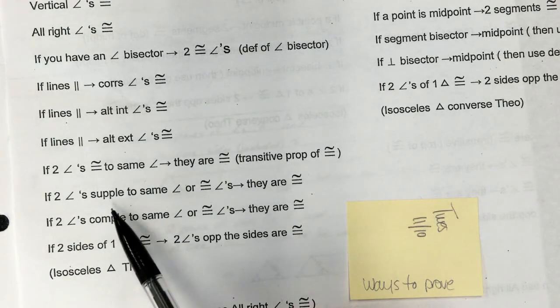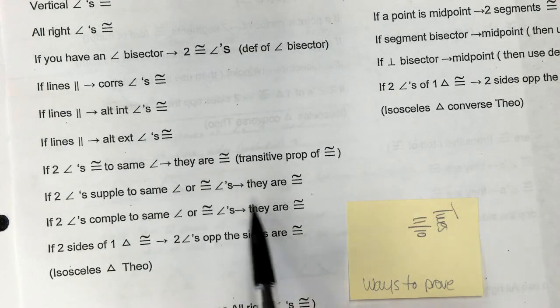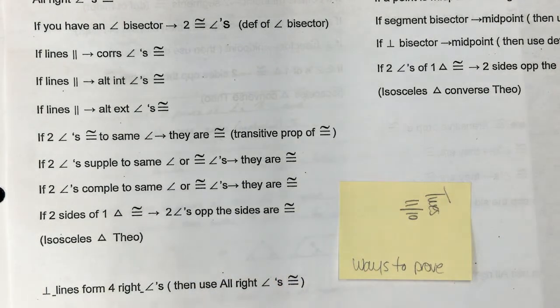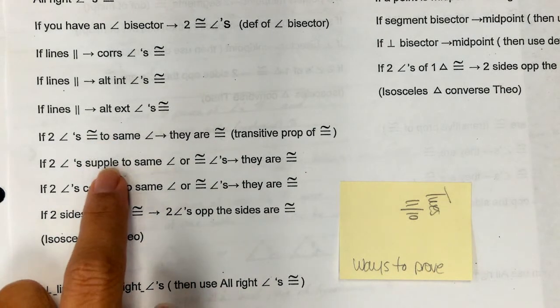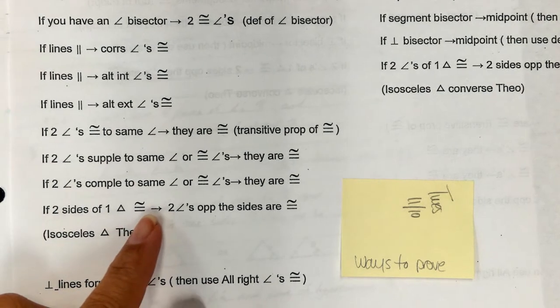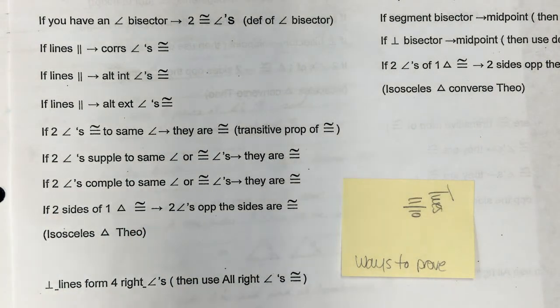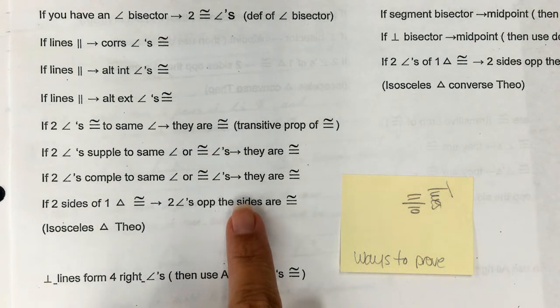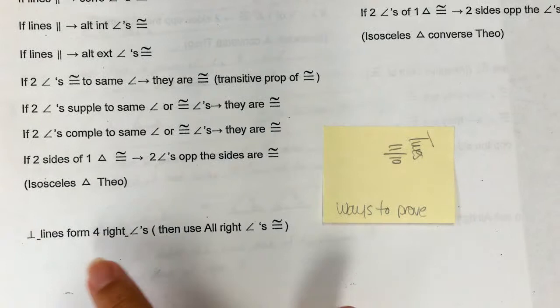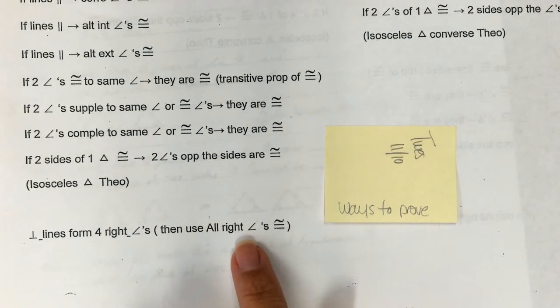If we have two angles that are supplemental to the same angle or congruent angles, then they are congruent. And if you have two angles that are complementary to the same angle or congruent angles, they are congruent. Guys, we don't use these three very often, but I just wanted to make you aware of them. If two sides of one triangle are congruent, then the angles opposite those sides are also congruent. That's the isosceles triangle theorem that we talked about in the video from yesterday's unit. Perpendicular lines form four right angles, and remember, we know all right angles are congruent.